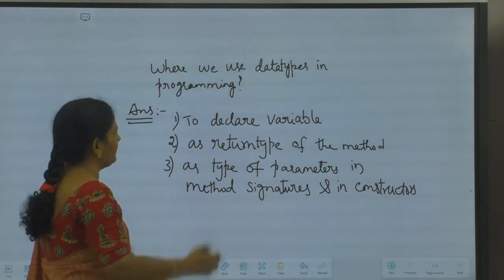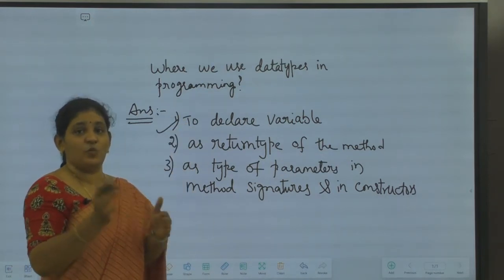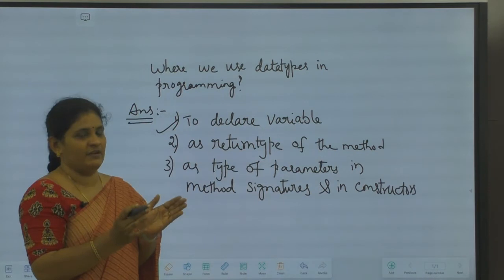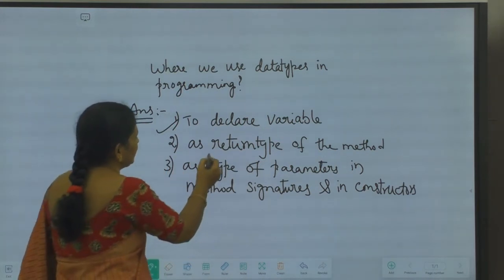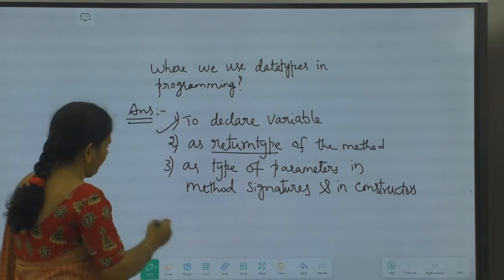Where we use the data types: to declare a variable, what kind of variable it is, what type of variable it is. There we'll be using them. The second one is as return type of the method. We know what a method is and all, no? How will we be writing the method?